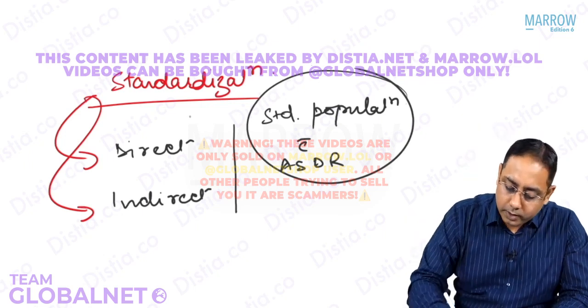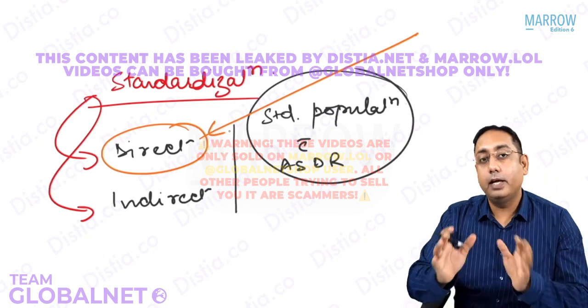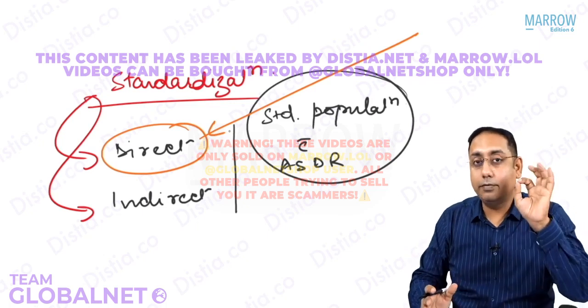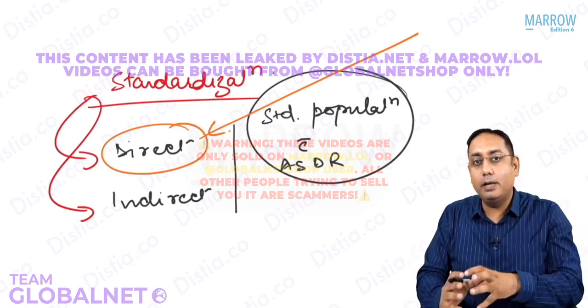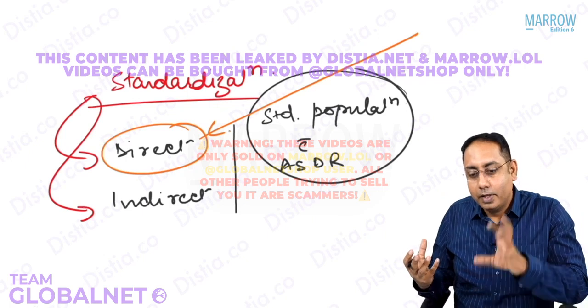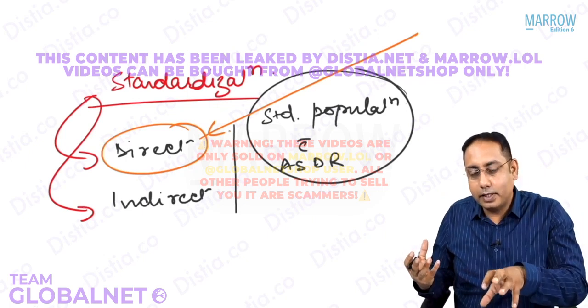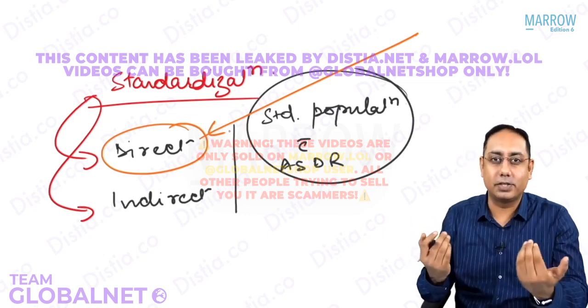So when will you do a direct standardization? We will do a direct. If the age specific death rates of the population to be compared are available, then the standard population with the age specific death rate is there. You also have the age specific death rates of your comparing population. Now you do a direct standardization.